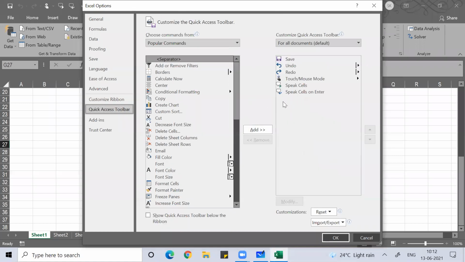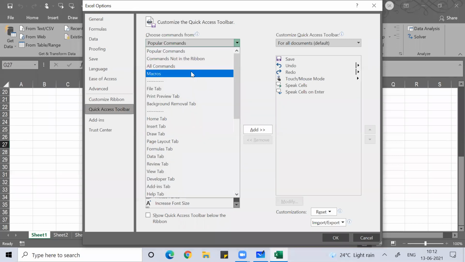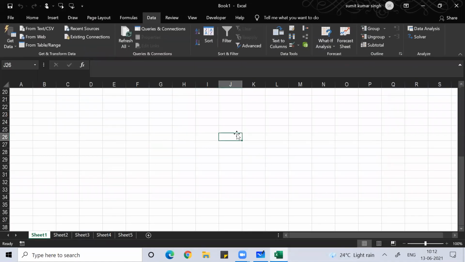Then Quick Access Toolbar. Yesterday I spent time, you remember, right? Under Quick Access Toolbar yesterday, I searched under All Commands. I searched something called Speak Cells on Enter. Then whenever I write anything, I press Enter, and automatically the cell used to speak. I hope you remember that part. So all that we have discussed yesterday. I hope you still remember what we have discussed.